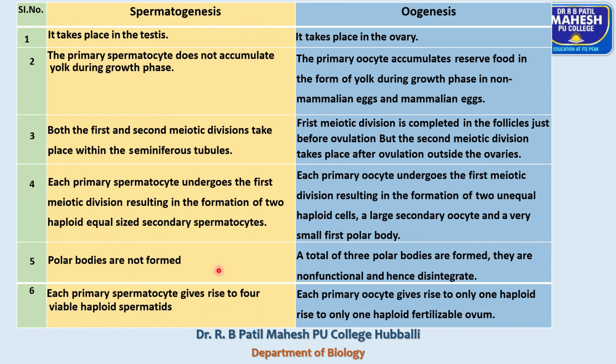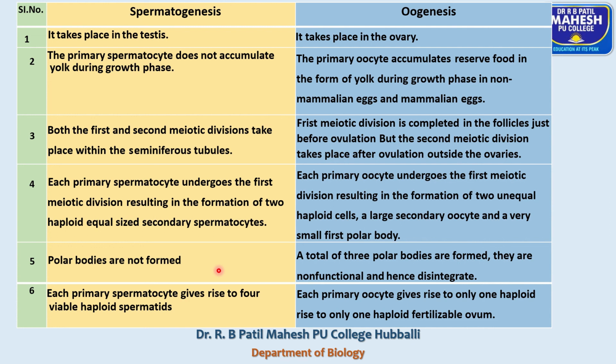Whereas during oogenesis, each primary oocyte undergoes the first meiotic division, resulting in the formation of unequal haploid cells. The larger one is called the secondary oocyte and the smaller one is called the first polar body. That means during oogenesis, polar bodies are produced, and during spermatogenesis, polar bodies are not produced. Is that clear?